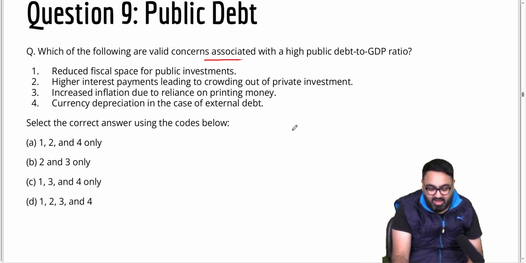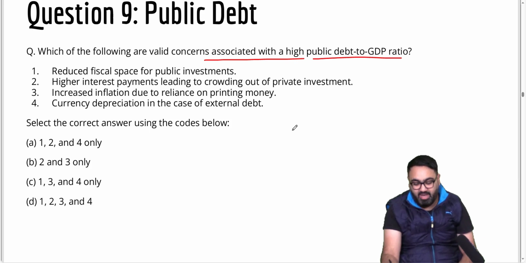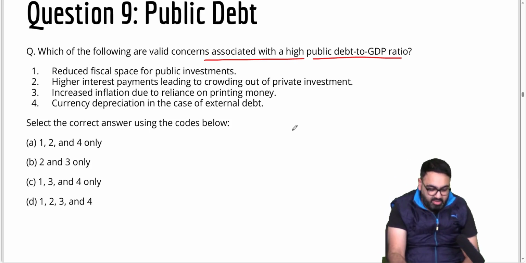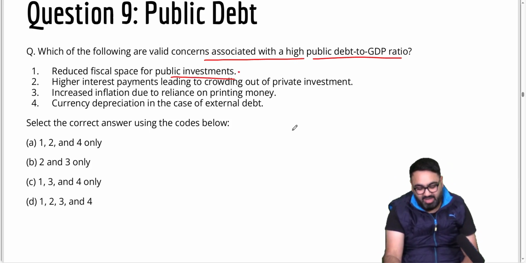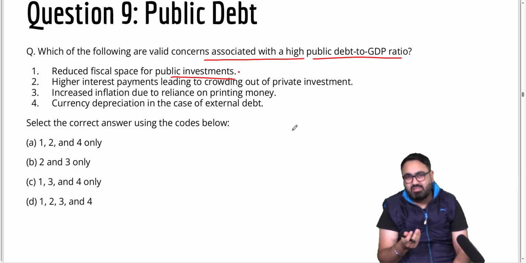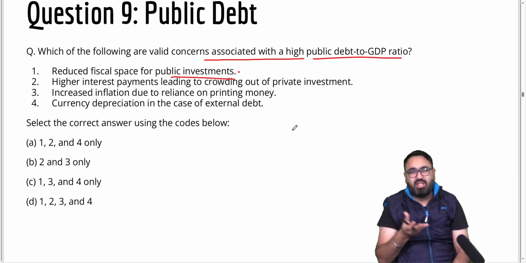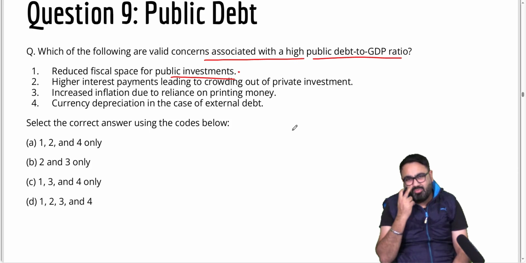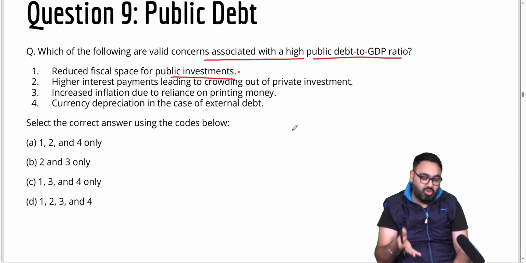Next, question 9 on public debt. Which of the following are valid concerns associated with high public debt to GDP ratio? Reduce fiscal space for public investment. Yes, because you have so much debt, you have to pay it back. There are high interest payments. So government is not left with any money to make investments. Look at what is happening in Punjab, Himachal Pradesh, etc. Most of our Indian states are about to go bankrupt because of this.